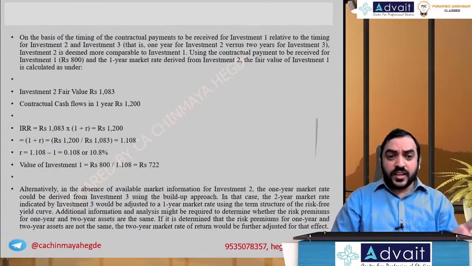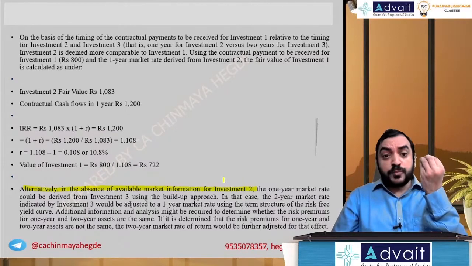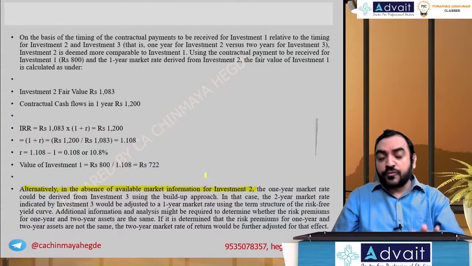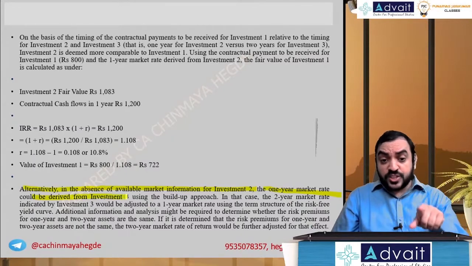Okay. What the Institute tells you is also the same thing. You can just read through it, but let me read the last paragraph. Alternatively, in the absence of available information for investment 2, if investment 2 data was not there, not required for exam, only for concept purpose, the 1-year market rate could be derived from investment 3 using build-up approach.